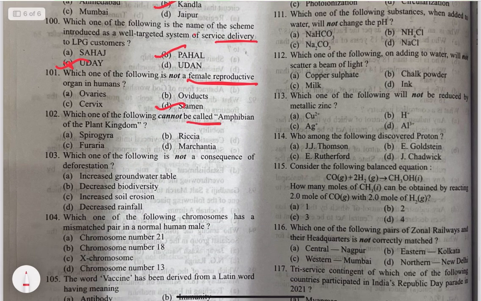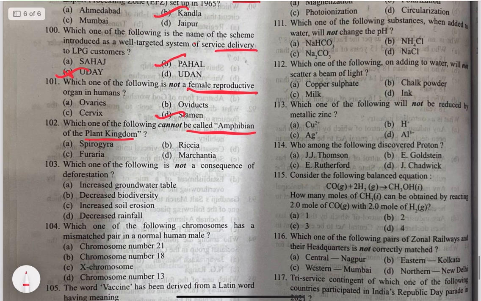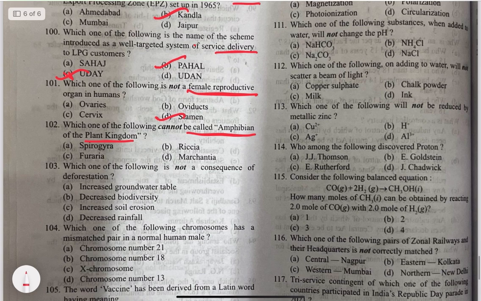Which one of the following cannot be called an amphibian of the plant kingdom? Spirogyra, Riccia, Funaria, and Marchantia. So the answer would be A, Spirogyra.